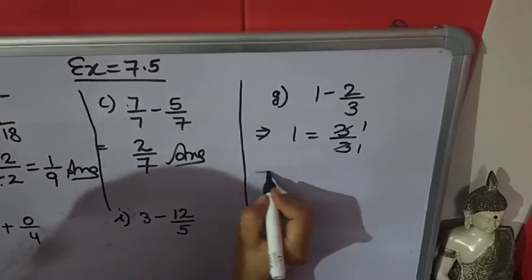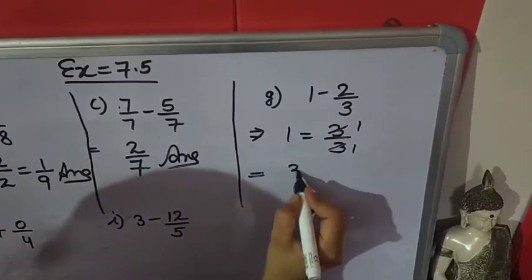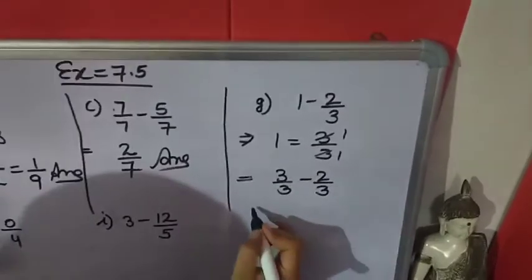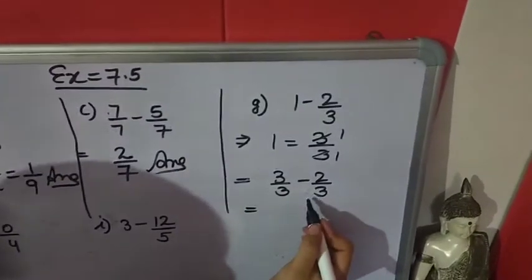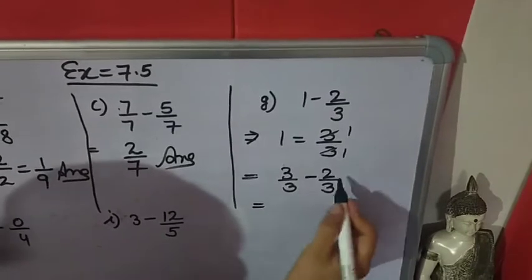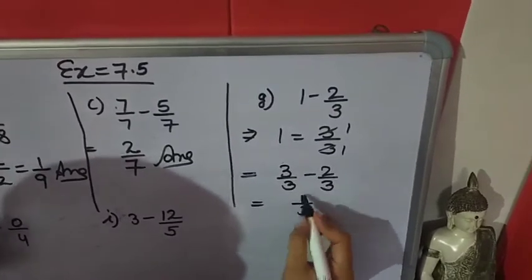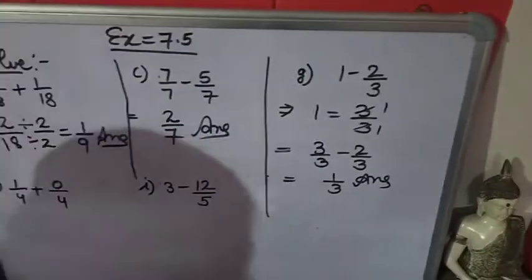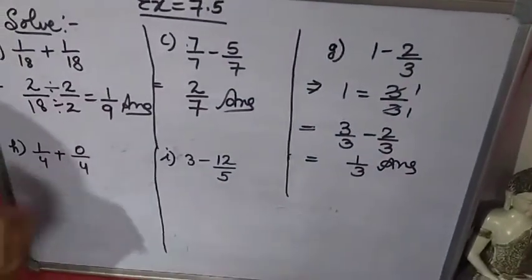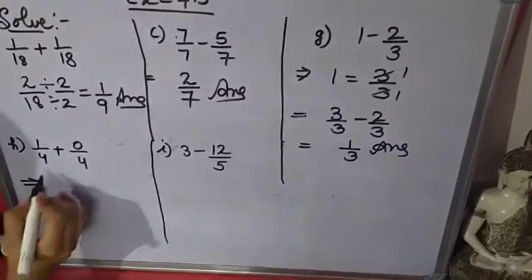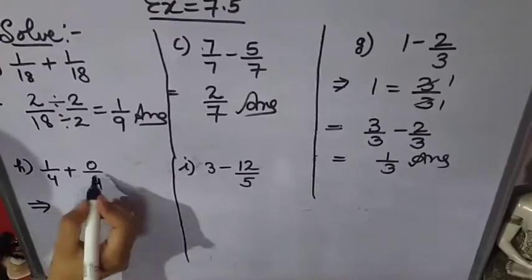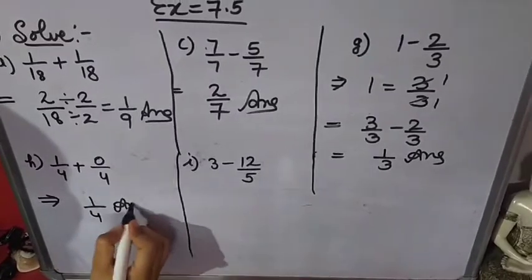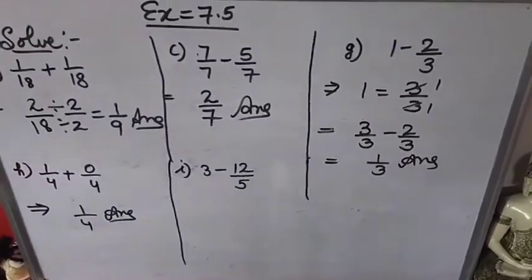Now instead of 1, I am writing here 3 upon 3 minus 2 upon 3. Now here again denominators are the same, so we will subtract numerators. 3 minus 2 is 1. 1 upon 3. It is in simplest form. So this is the answer. Now next part, H. Again denominators are the same, so we will add numerators. 1 plus 0 is 1. 1 upon 4. It is in simplest form. So this is the addition.